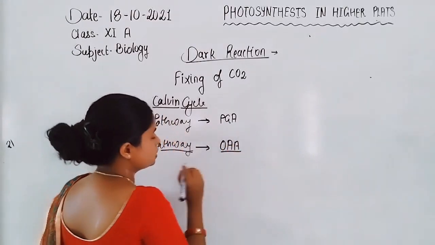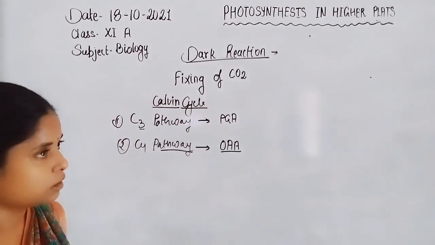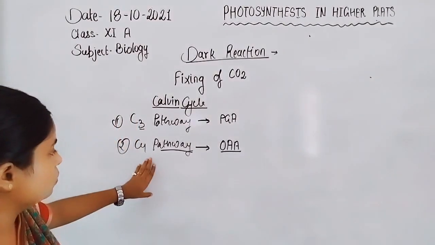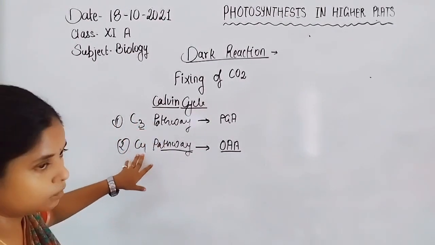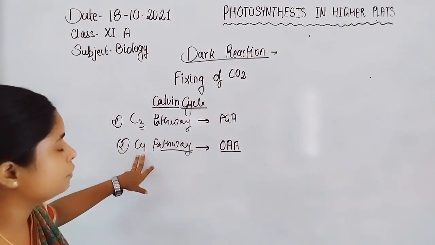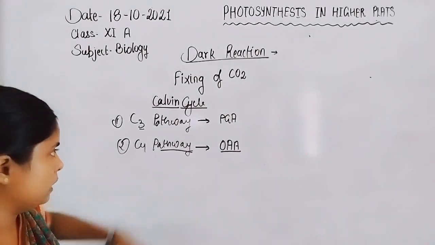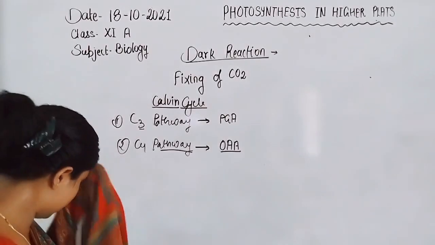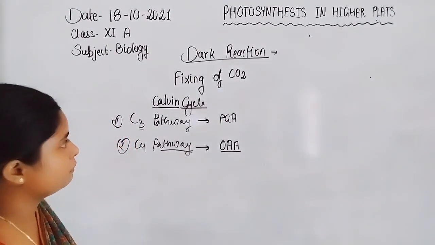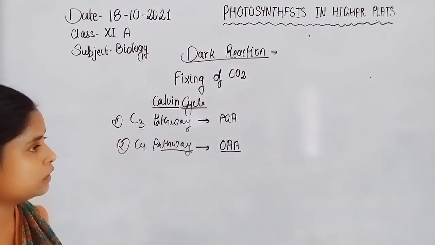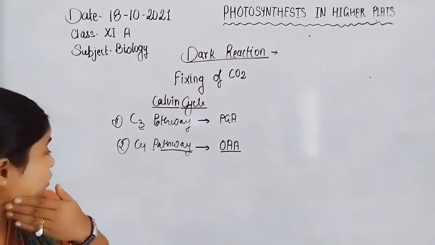On the basis of the first product formed, the terms C3 pathway and C4 pathway are used for the fixing of carbon dioxide in the Calvin cycle. In the Calvin cycle, the fixing of carbon dioxide takes place by the Rubisco enzyme.